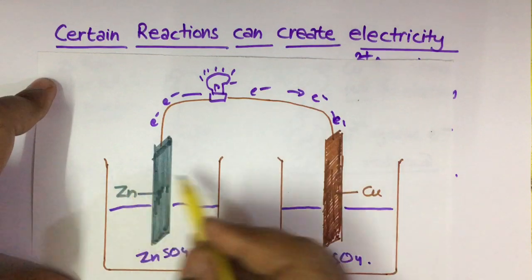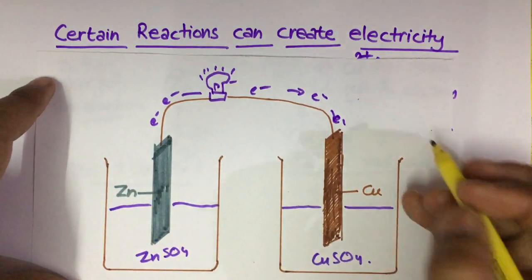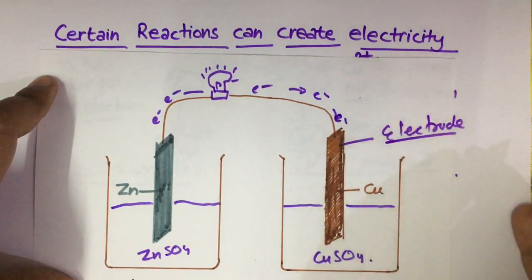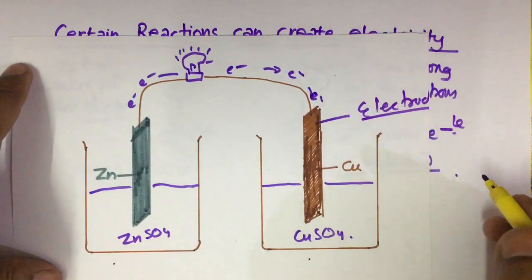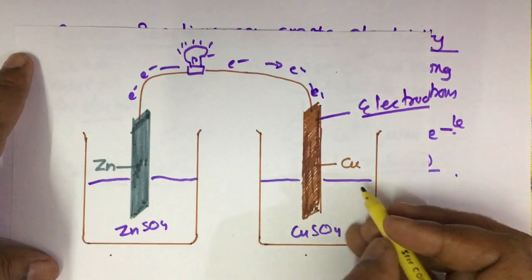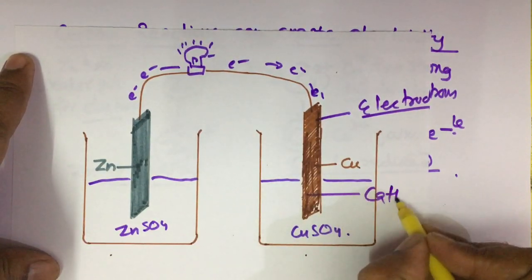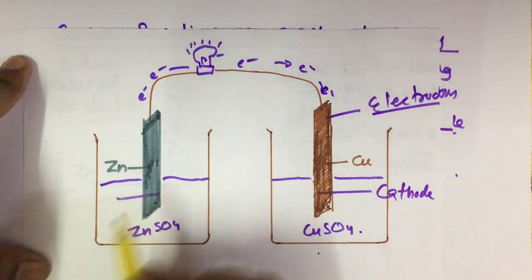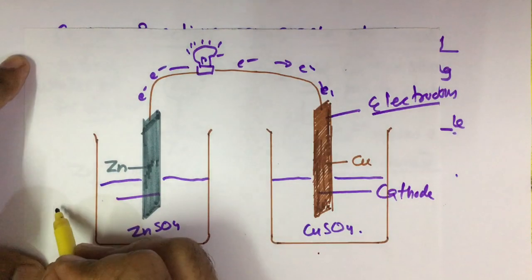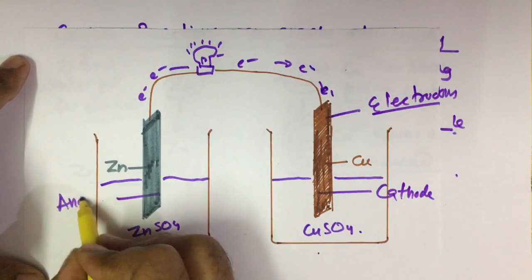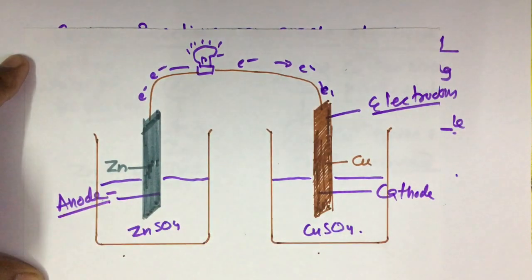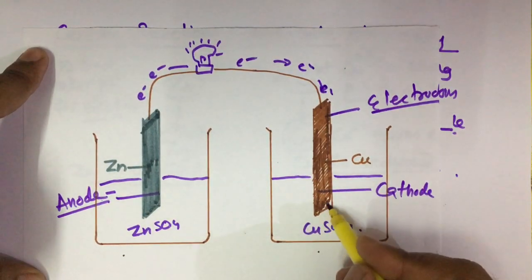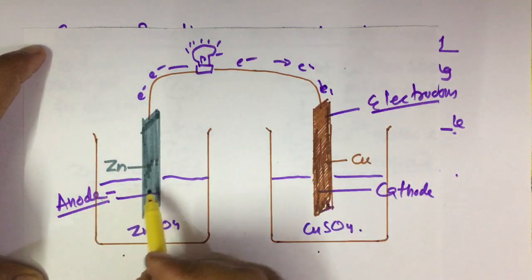Now these two rods, copper rod and zinc rod, are called electrodes. The electrode in which the reduction occurs is called the cathode, and the electrode where the oxidation occurs is called the anode. Remember, reduction, cathode, and oxidation, anode.